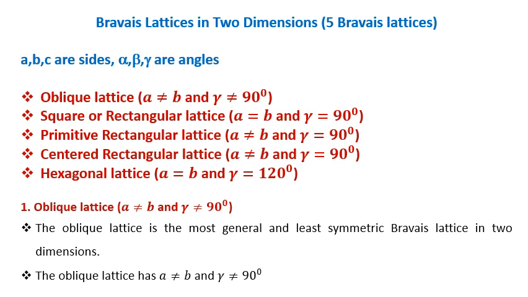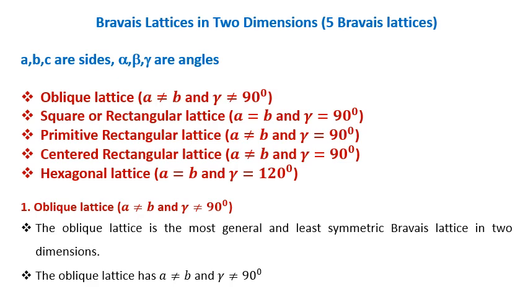What are the 5 types? Oblique lattice, square or rectangular lattice, primitive rectangular lattice, centered rectangular lattice, and hexagonal lattice. So there are 5 types of 2-dimensional Bravais lattices.